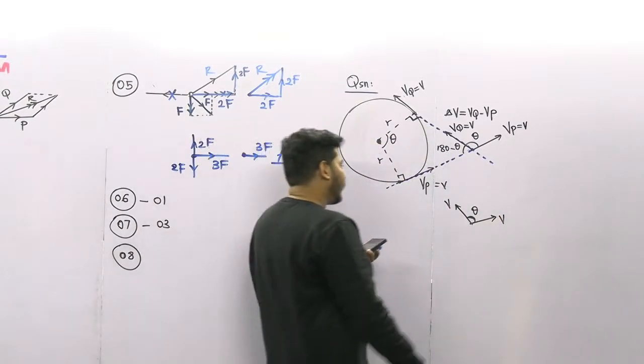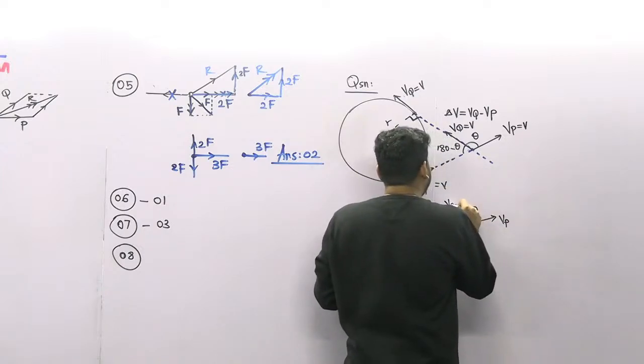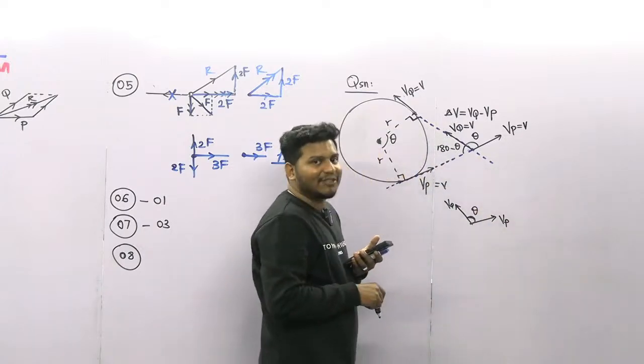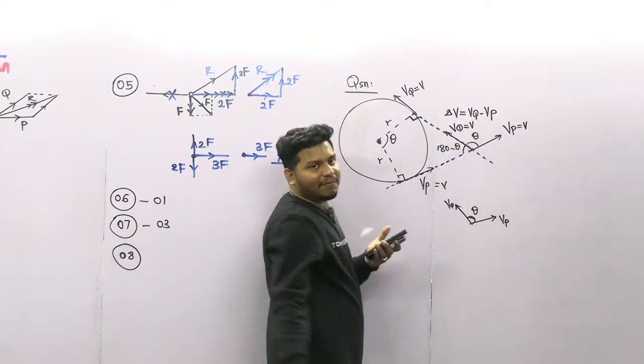We know that this is Vp and this is Vq. What they are asking is to find VQ minus VP.